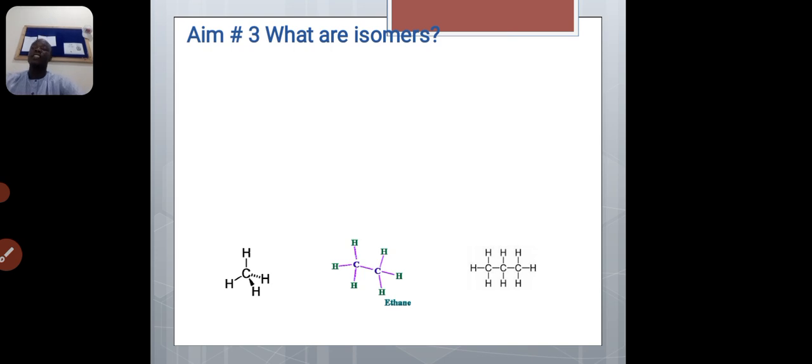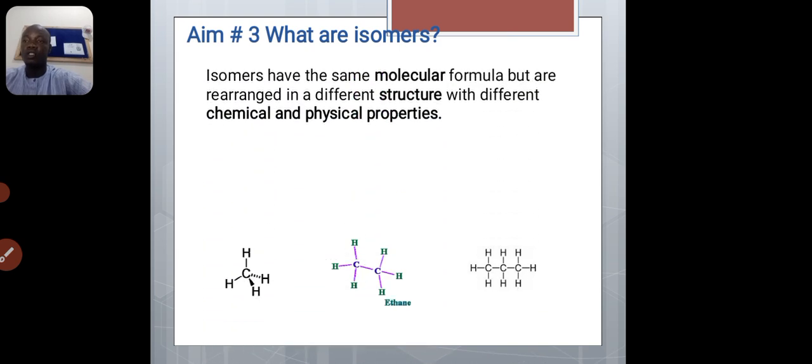So now the next thing that we are going to look at is isomers. What are isomers? Isomers are compounds that have the same molecular formula but different structures. Look at it. Isomers have the same molecular formula but are rearranged in a different structure, with different chemical and physical properties.